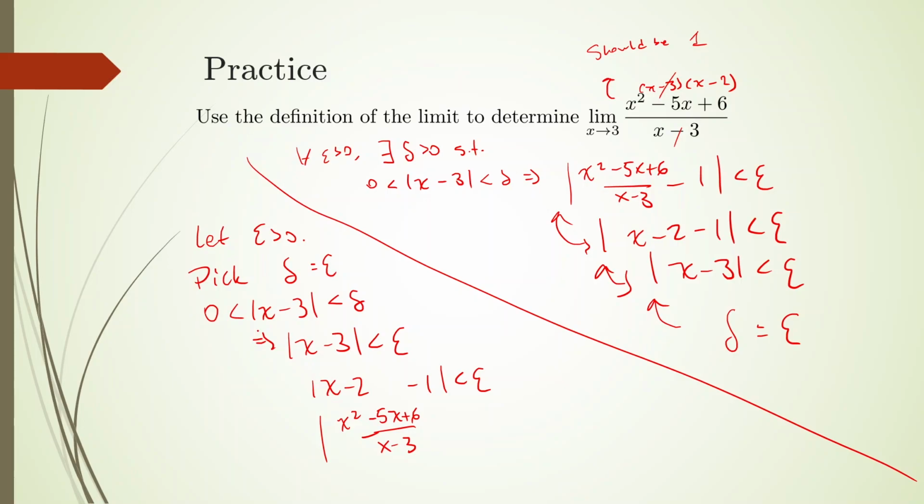This is only for x in a delta neighborhood of 3, with x being a point other than 3. That's what allows us to do this, because if x was 3, then you'd have 3 minus 2 here, which is 1, but if we plug 3 in the original expression, that's not going to be a number.